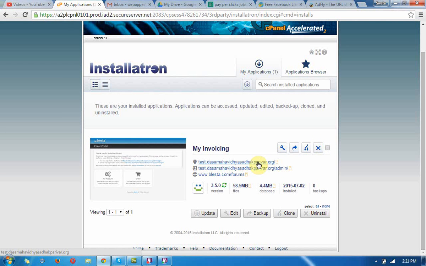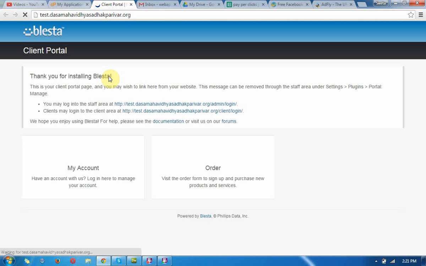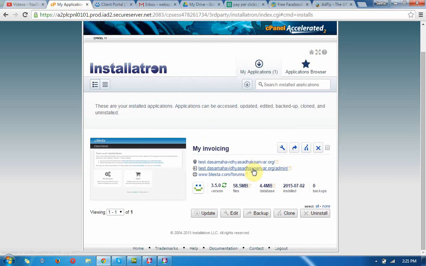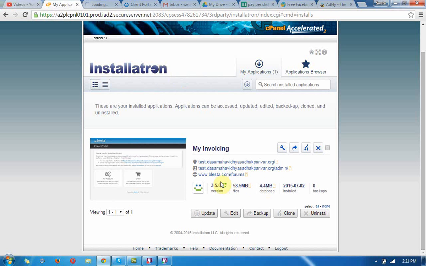This is the front end, and this other link is for the admin panel. You can give your admin details and log in. This is the forums link for Bleast.